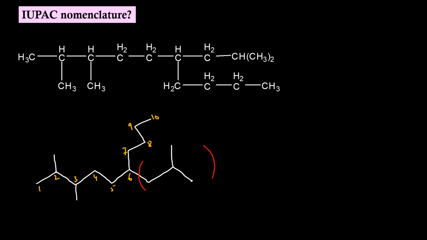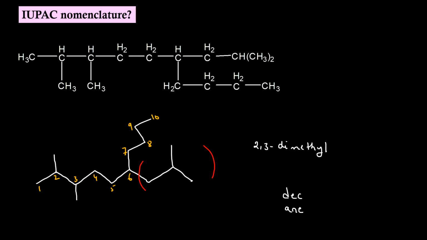Let us try to get the name. Our root word will be dec because there are 10 carbon atoms. Primary suffix will be ane. We are having 1 carbon sitting at position 2 and 3. So we are having 2,3-dimethyl as one substituent. And at position 6, we are having a complex substituent sitting. Let us try to name it.